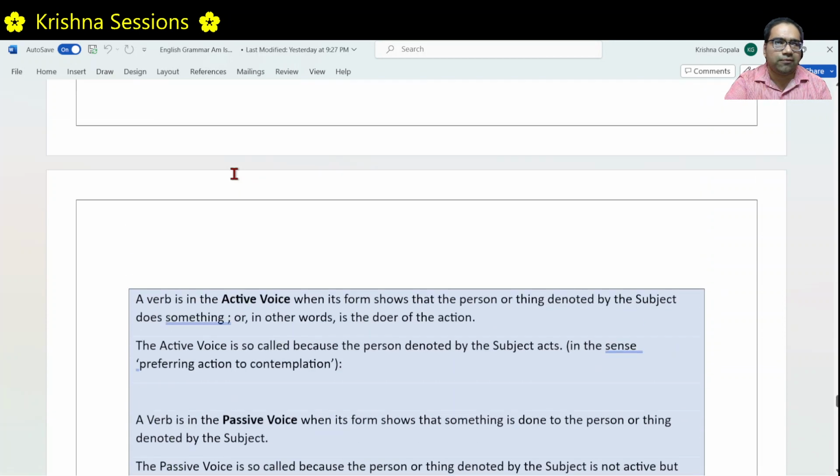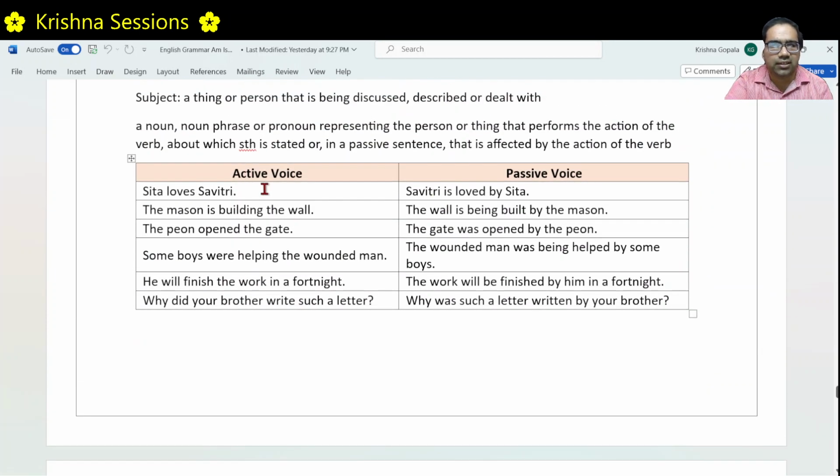And what does this mean? For passive voice, we definitely need an object in the active voice. To convert a sentence from active voice to passive voice, we need an object in the active voice. Otherwise, because this object has to become the subject here, if there is no object here, there is no way we can convert this sentence into a passive voice sentence.